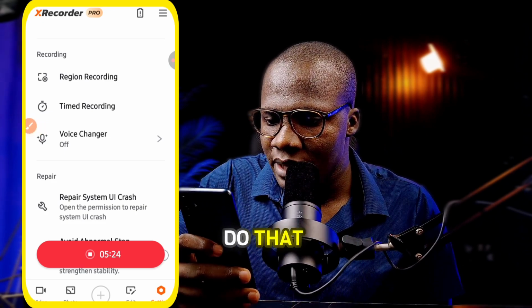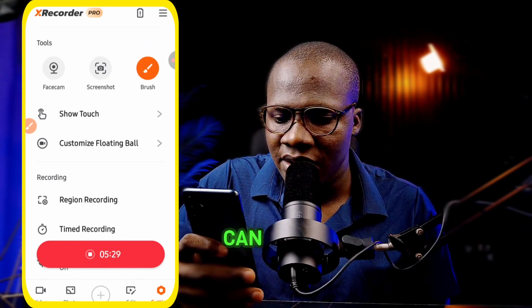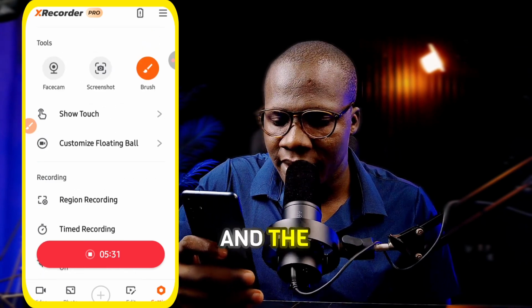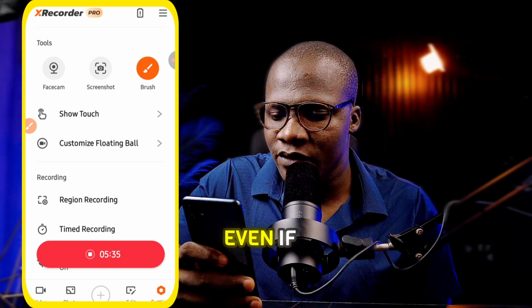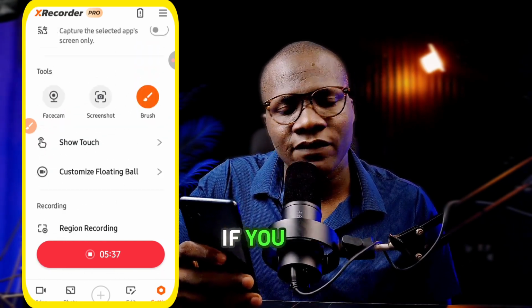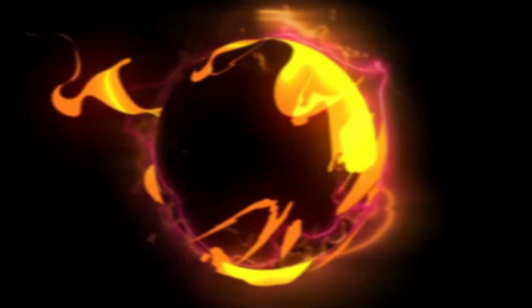Time recording, you can do that. Region recording. You can see customize floating balls. You can change the size, the shape, and the rest. You can see show touch. You can show your touch so that even if you're touching your screen, it will be showing. If you don't want it, you leave it. Just come here and go through this. So this is very, very simple.